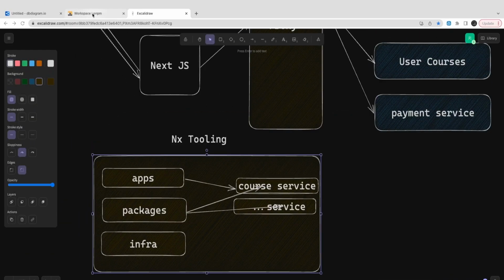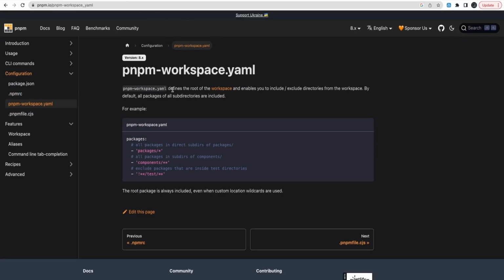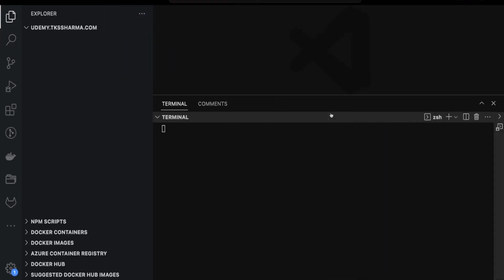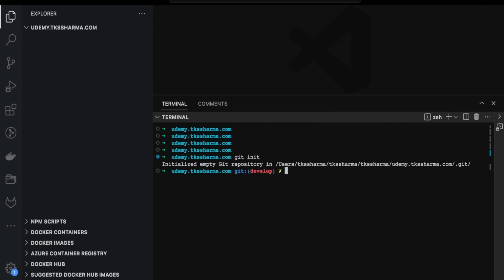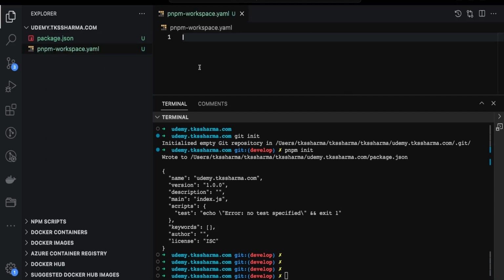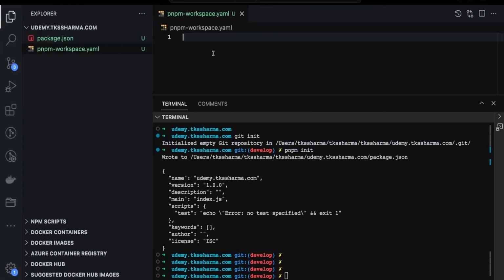Going to look into this PNPM workspace. Workspaces exist for npm, PNPM, and yarn. We are using PNPM, so we need to create this pnpm-workspace.yml file in our root. First of all, we can initialize this repository. So what I will do is git init, and then pnpm init. It will give me the package.json structure, and then I will create a new file named pnpm-workspace.yml, and just specify what all folders you want to put inside your workspace.